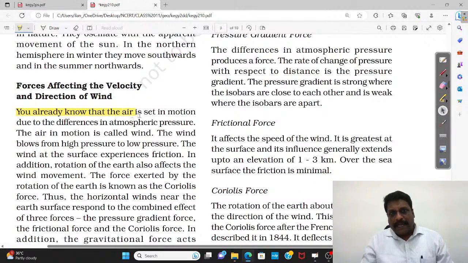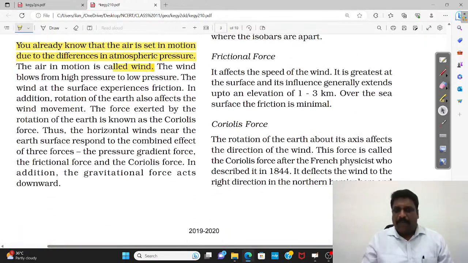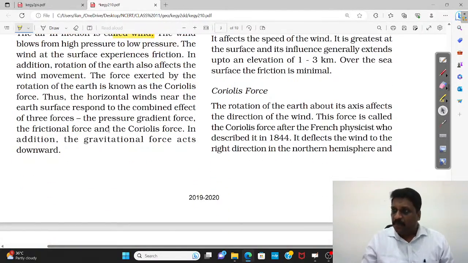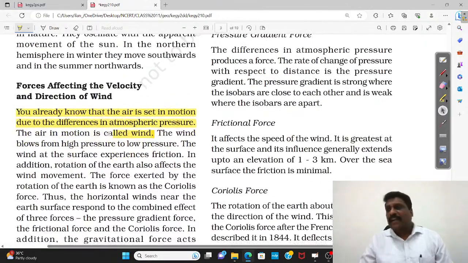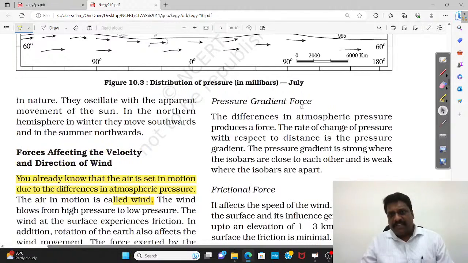You know that air is set in motion due to difference in atmospheric pressure. This air in motion is called wind. So the ultimate reason for having wind, if you ask me, is pressure difference. Pressure is the causative factor; wind is the effect of it. Now, having said this, my dear friends, there are n number of factors which regulate the wind. First and foremost, the pressure gradient force. Now, what is this pressure gradient force, if you ask me?